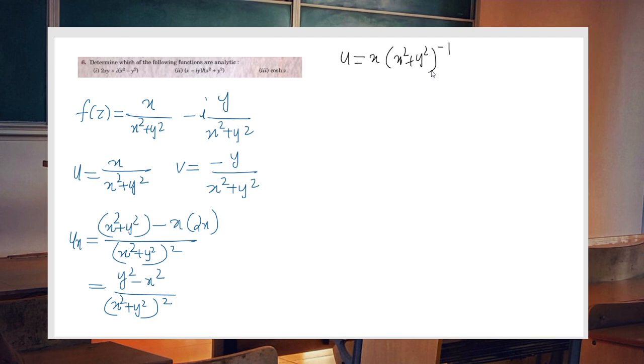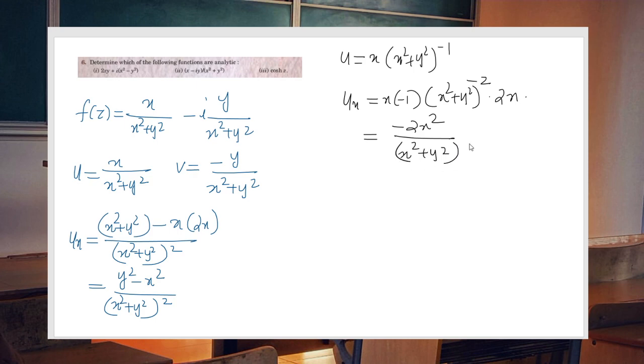So let us use the power rule of differentiation. What is uy? x is a constant. Minus 1 into x square plus y square all raised to minus 2 into 2y. So this is minus of 2xy divided by x square plus y square whole square.